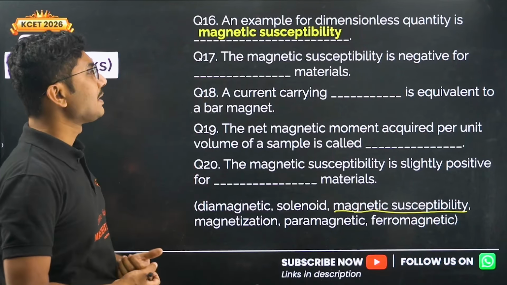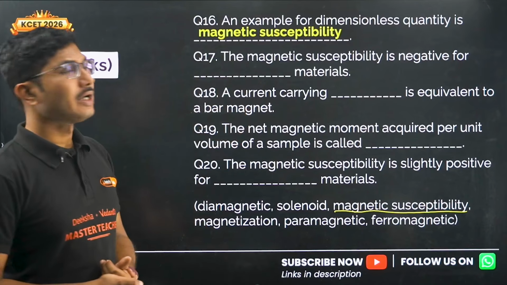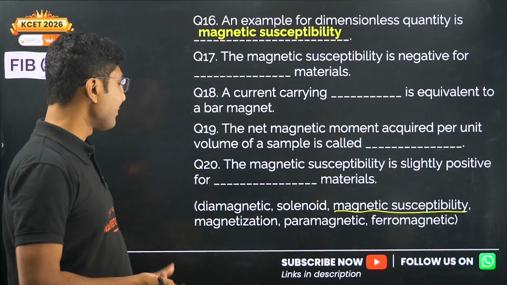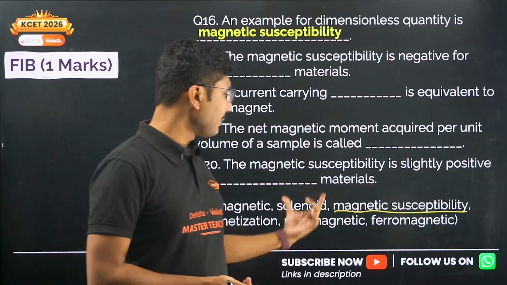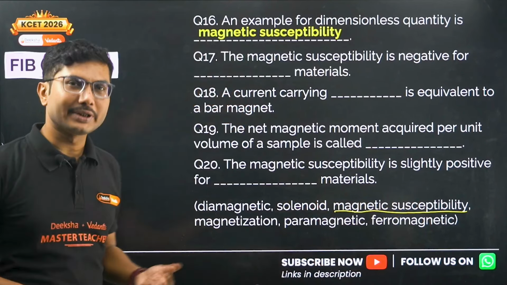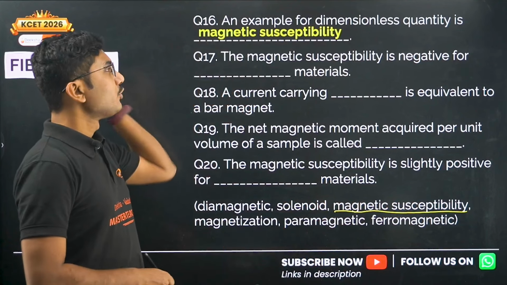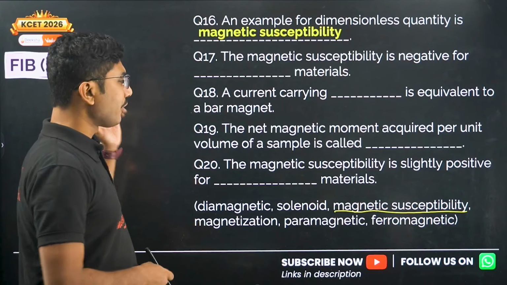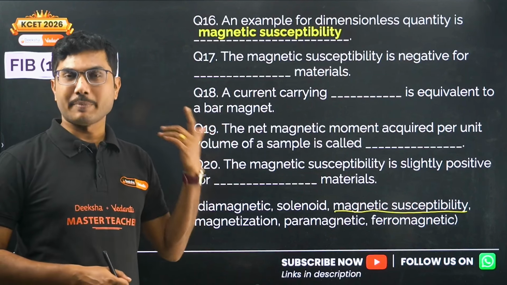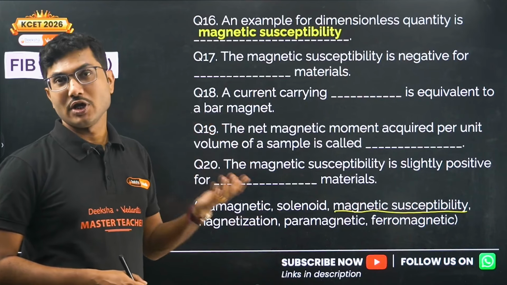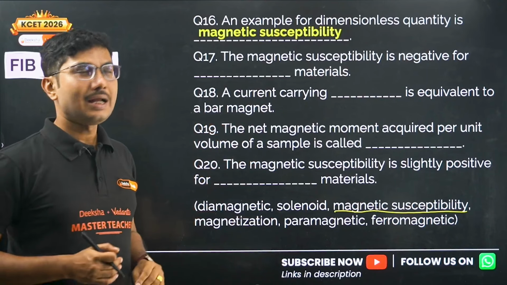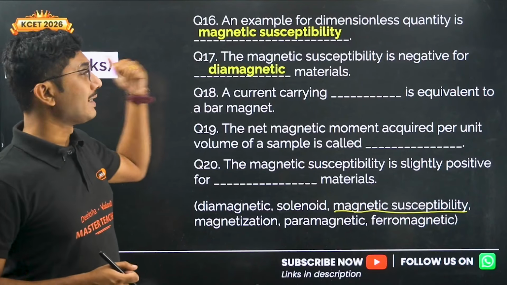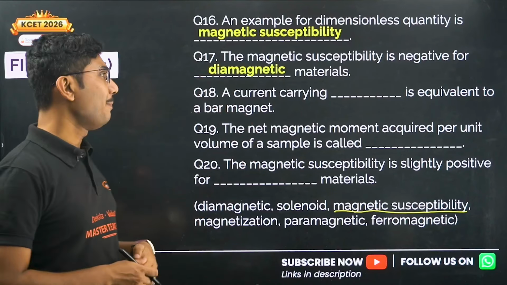The magnetic susceptibility is negative for dash material. Here we have 3 materials: diamagnetic, paramagnetic and ferromagnetic. All 3 materials are given as options. Magnetic susceptibility is negative for diamagnetic substances. It is positive but small for paramagnetic, and it is positive but large for ferromagnetic substances. So the correct answer for this is diamagnetic.